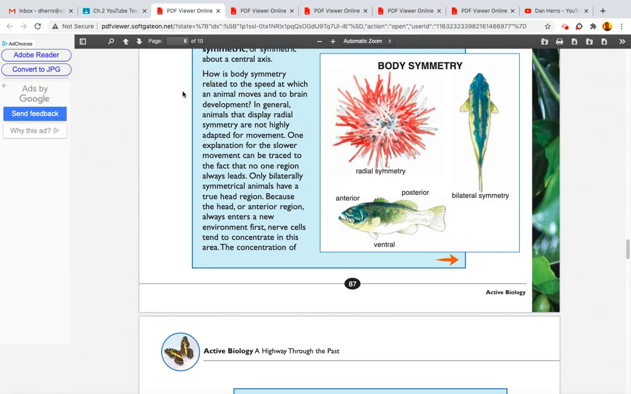How is body symmetry related to the speed at which an animal moves and to brain development? In general, animals that display radial symmetry are not highly adapted for movement. One explanation for the slower movement can be traced to the fact that no one region always leads. Only bilaterally symmetrical animals have a true head region. Because the head or anterior region always enters a new environment first, nerve cells tend to concentrate in this area.